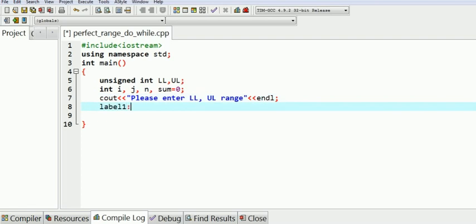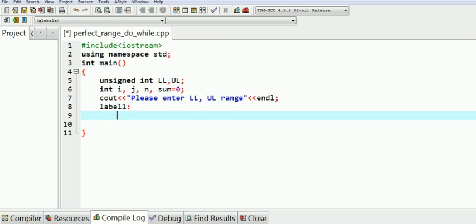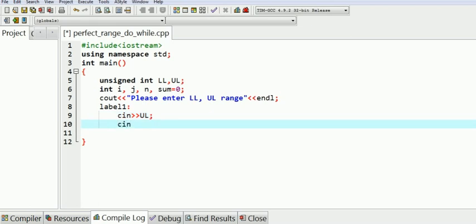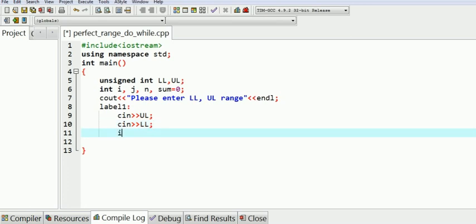Then to check the validity of this range, we are using a user defined label, that is label 1. Read the value of upper limit from the user, then read the value of lower limit, and check whether the entered range is valid or invalid.